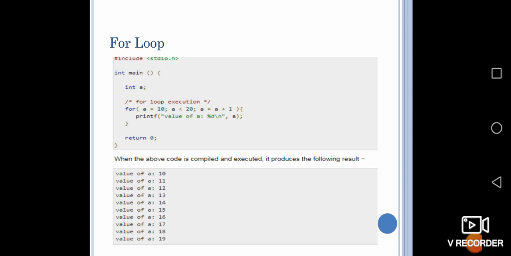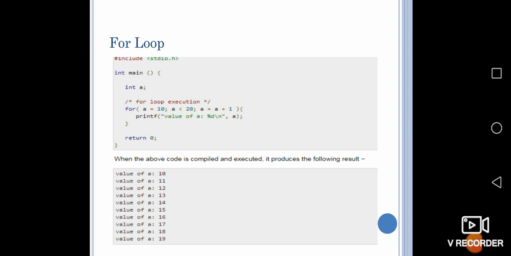Here, as usual, the include stdio.h header is declared, the int main function is declared, and an integer a is given. Then the for loop gets executed: for a = 10; a < 20; a = a + 1. a = 10 is the initialization, a < 20 is the condition, and a = a + 1 is the increment.